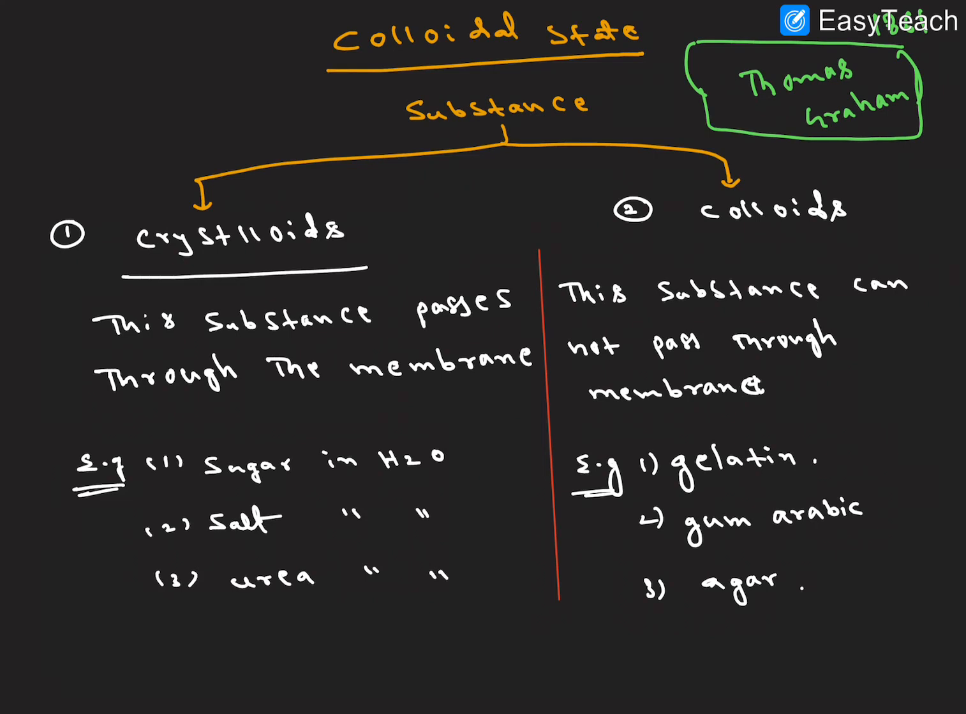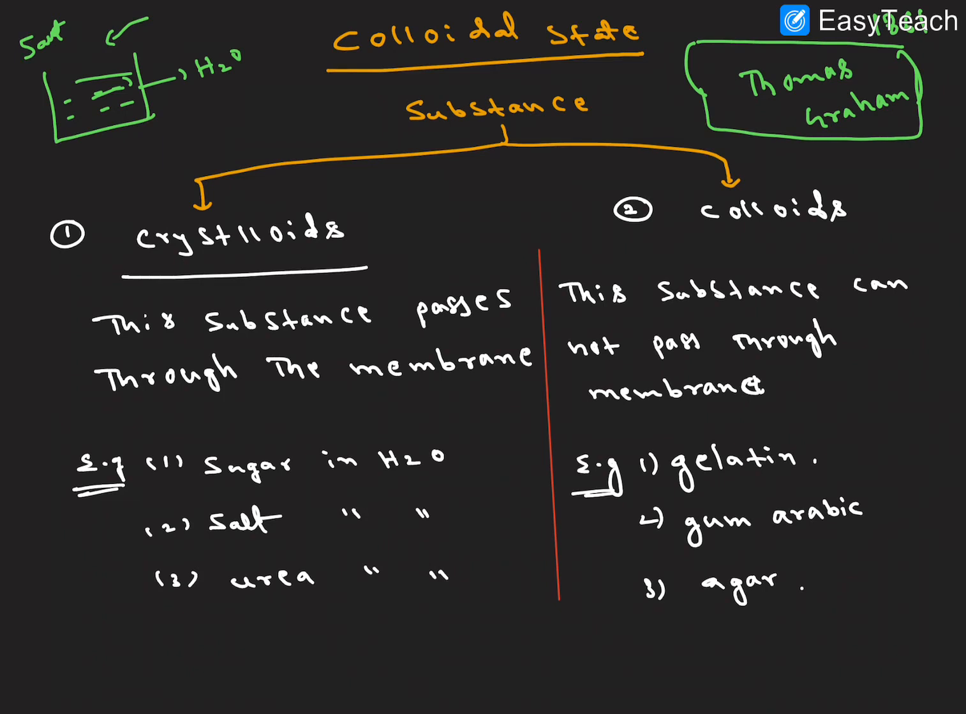For example, we can take crystalloids. Here there is water, H2O. We can add sugar or salt, and it forms a homogeneous mixture. The resultant solution is a homogeneous mixture. It can easily pass through the semi-permeable or animal membrane, but a colloidal solution is not like that. A colloidal solution does not pass through the semi-permeable membrane or animal membrane. I hope it is clear.